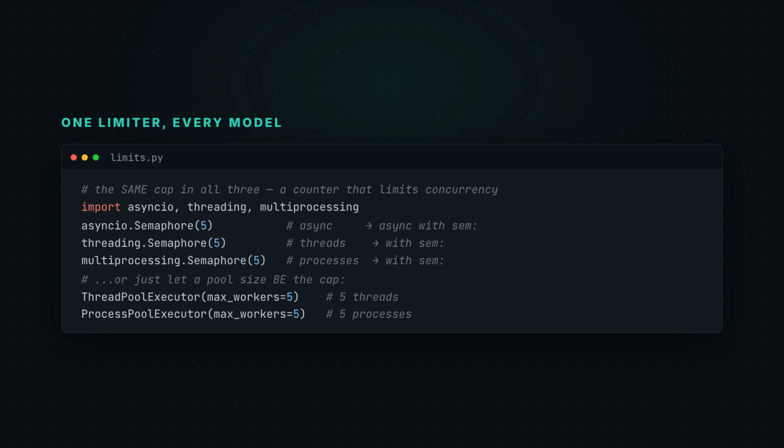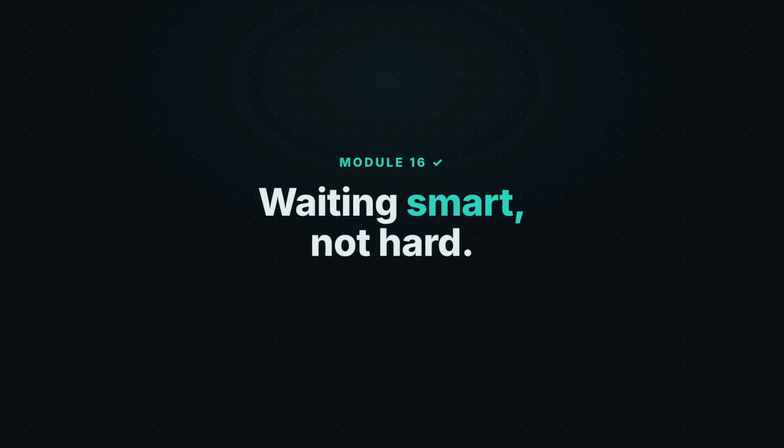And honestly, most of the time you don't even write the semaphore yourself. A thread pool or a process pool with max_workers set to 5 caps it for you. The pool size is the limit. One idea. Everywhere. And that's concurrency.